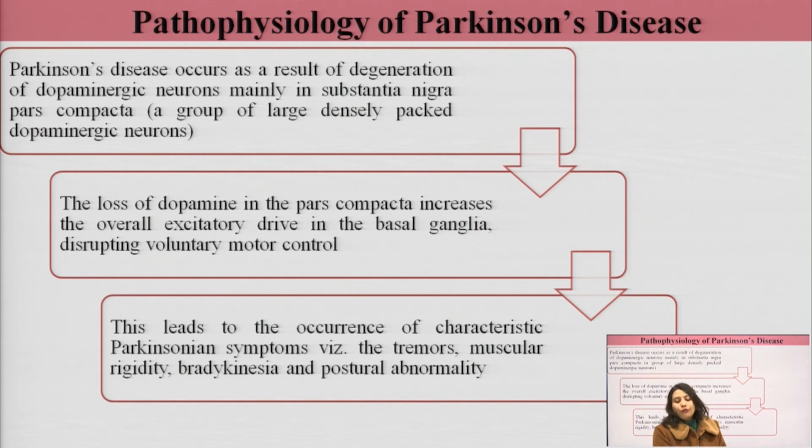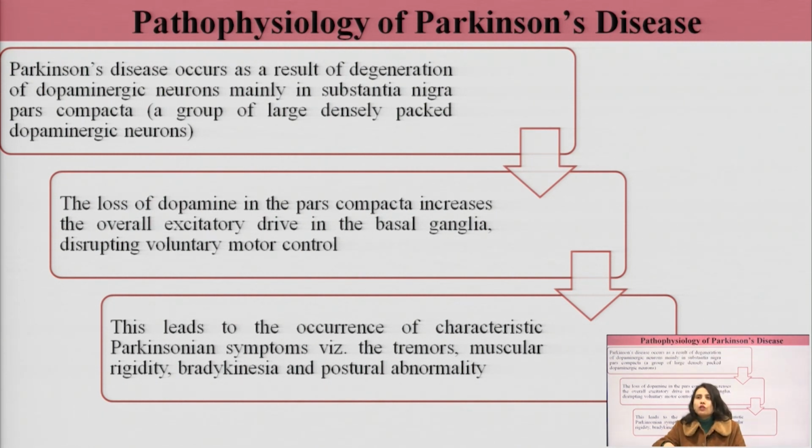The loss of dopamine in the pars compacta increases the overall excitatory drive in the basal ganglia, disrupting voluntary motor control. So when there is loss of dopamine, because there is loss of dopaminergic neurons, so there is loss of dopamine as well, which is stored in these neurons. So when there is loss of dopamine, it disrupts the voluntary motor control.